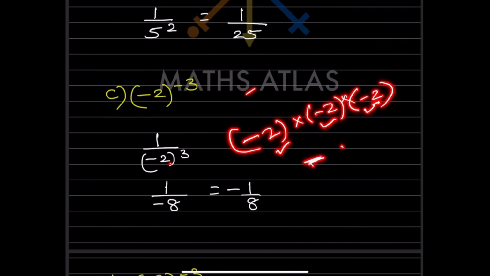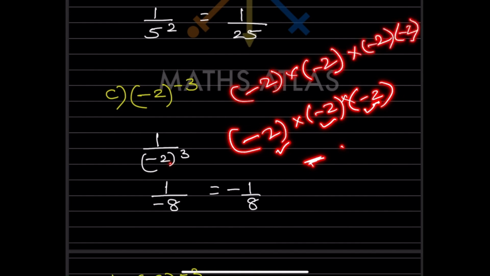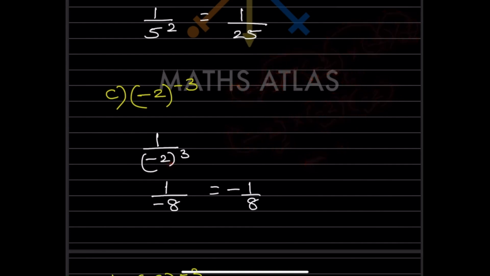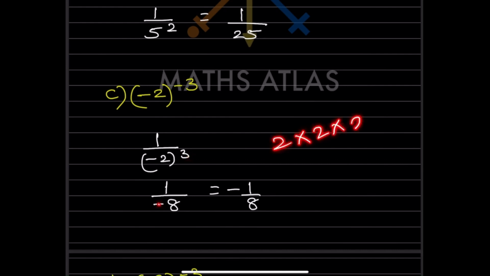If it was 4 times, negative 2, so this is 1, 2, 3, 4, 4 is an even number, so that is going to be positive, whatever it is. When we multiply this, 2 2s are 4, 4 2s are 8, and 8 2s are 16. So that is going to be positive 16. But here, because that is 3 times, you are going to take negative 2, and multiply 3 times, that is 2 2s are 4, and 4 2s are 8.